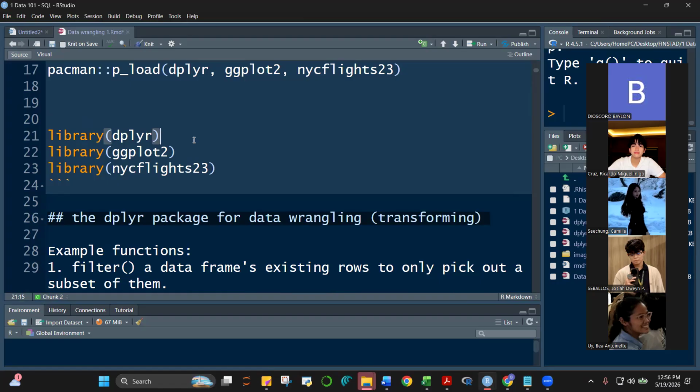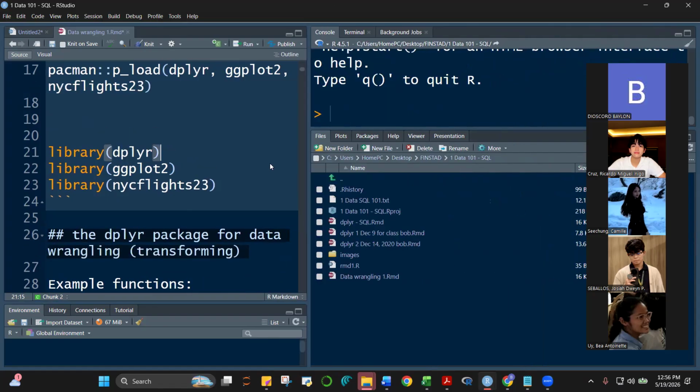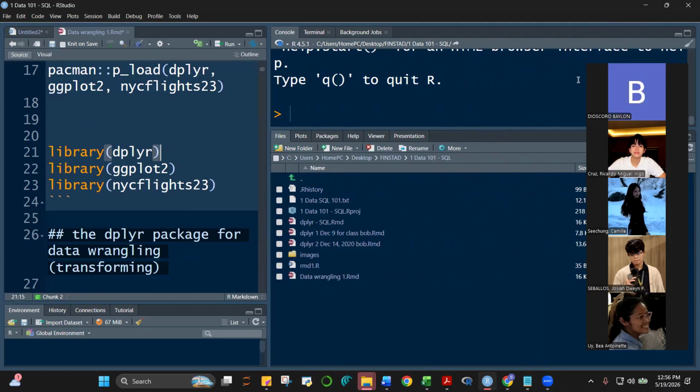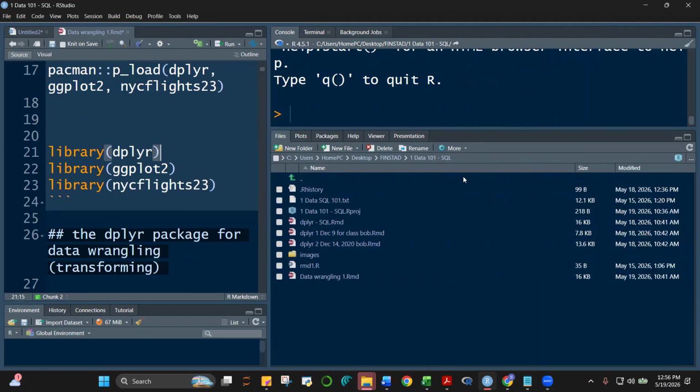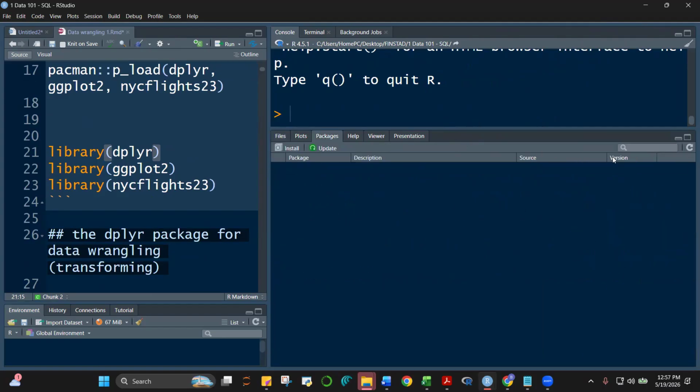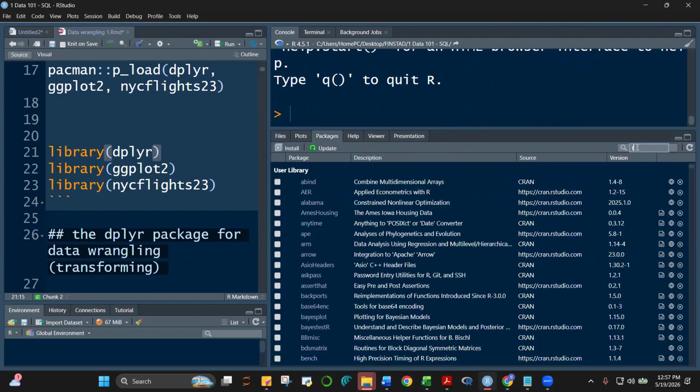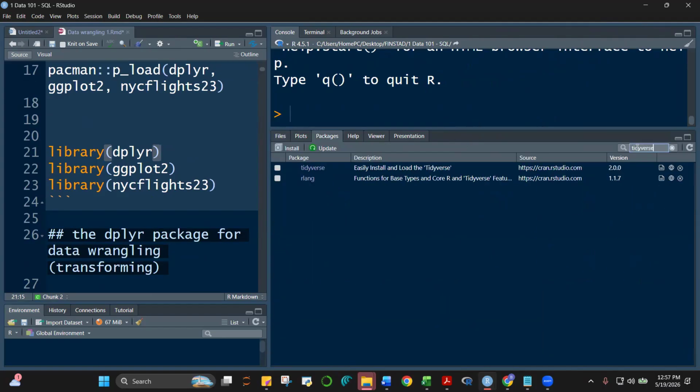So the tidyverse package, okay, let's just take a look at that. It comes with a family of packages. This was developed by Hadley Wickham, the famous author of data visualization using ggplot2. So steeped in R siya, no? Ang dami niyang packages na ginawa sa R. So if we take a look at packages dito, okay, tidyverse, just to illustrate this.